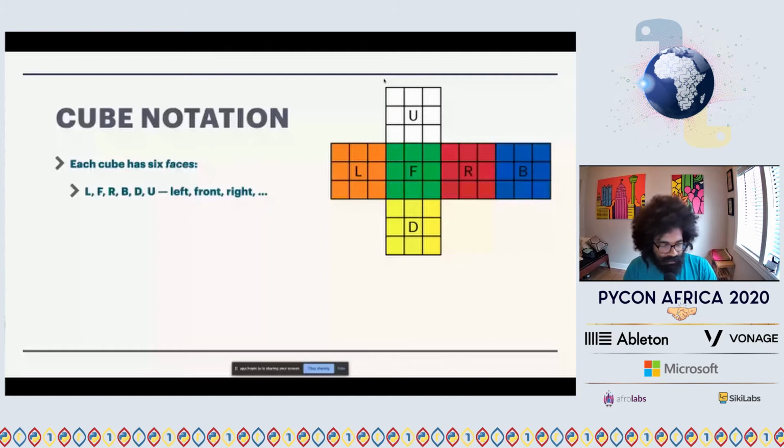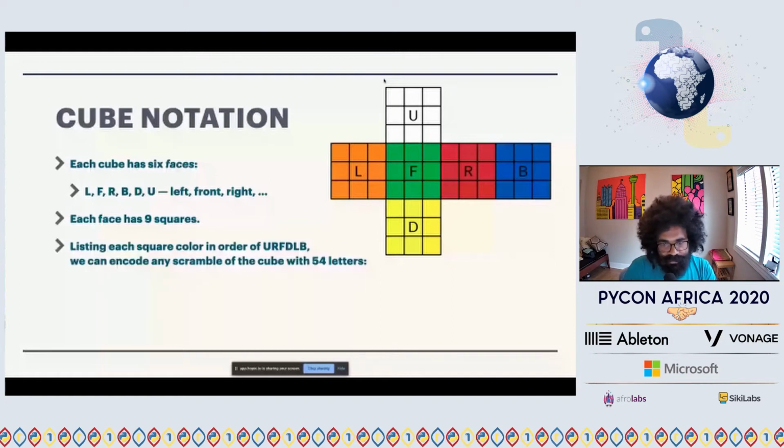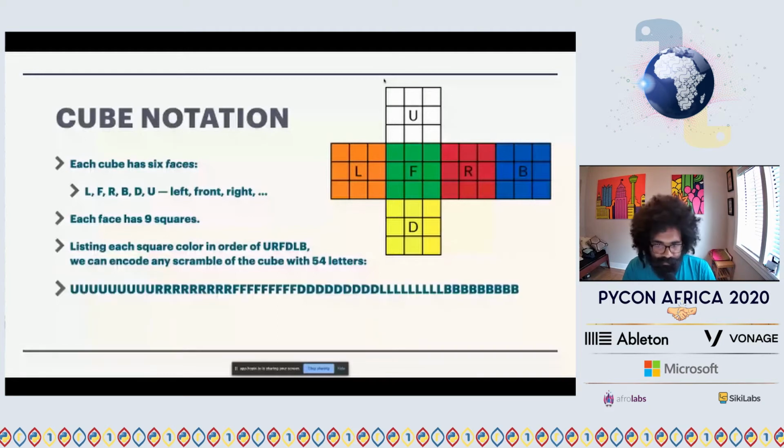Each of these faces has 9 squares. And going in order of certain faces, U, R, F, D, L, B, we can encode any scramble of the cube with 54 letters just by listing out each face color from 1 to 54. So at the bottom of this slide, we see an encoding of the solved cube as a string of 54.